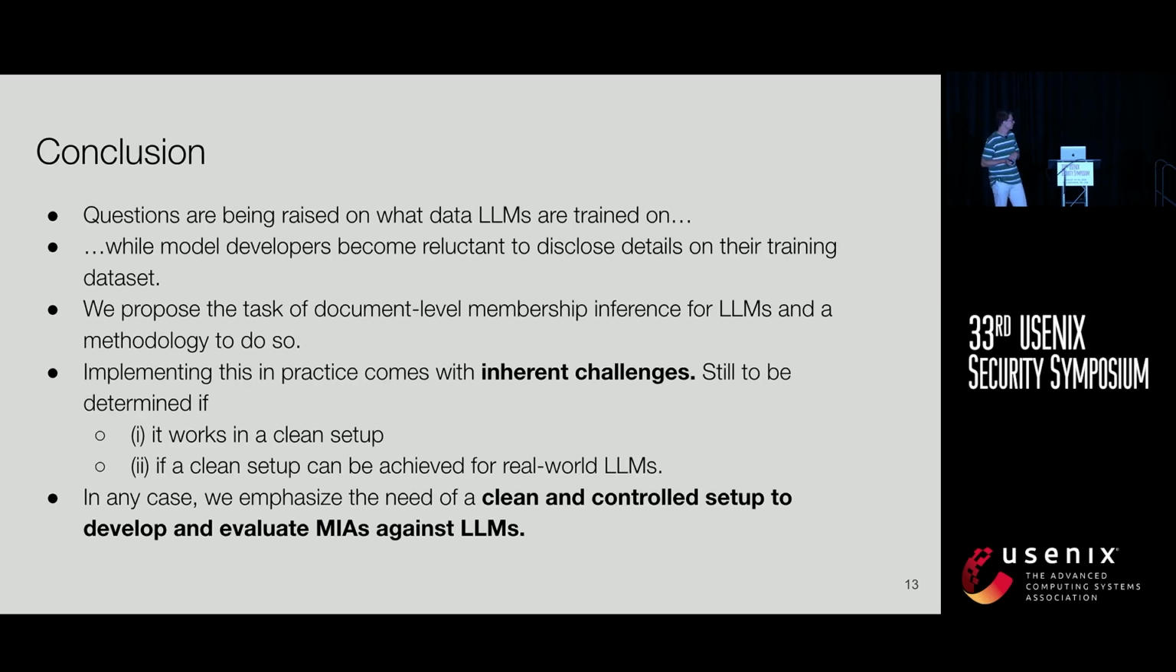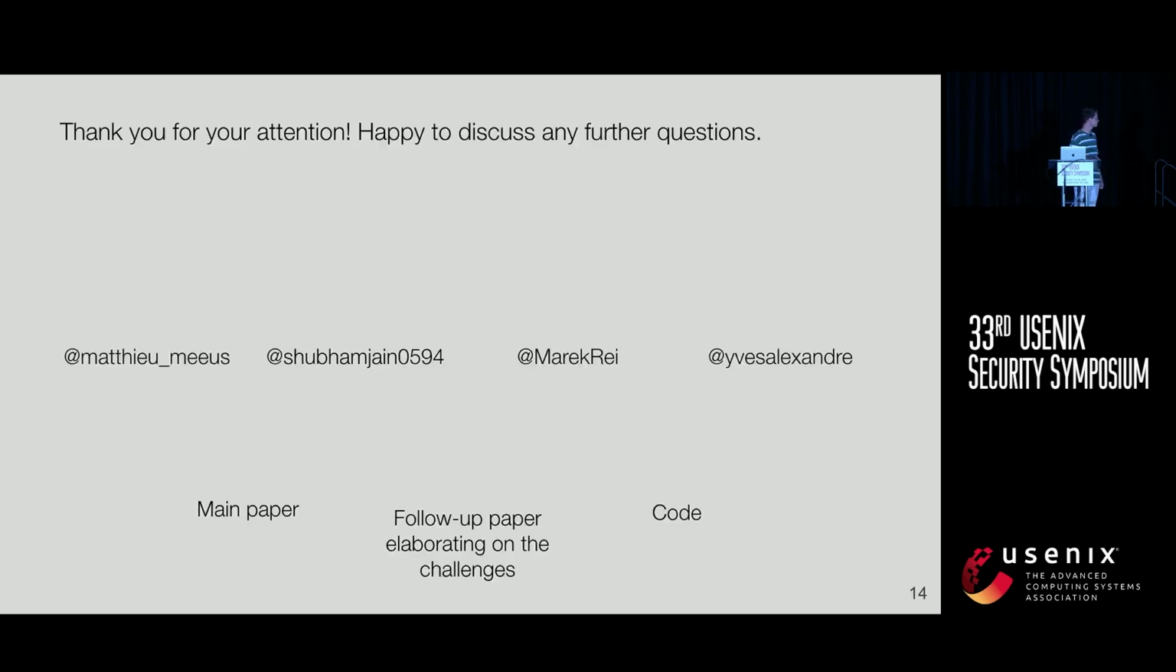So in conclusion, there are more and more questions about the transparency of pre-training data, while LLM developers are increasingly reluctant to disclose any details on the training data. We propose a task of document-level membership inference and a method to do so, but we also identify that implementing this in practice becomes challenging. It still needs to be determined, first of all, if such an attack works in a clean setup, and second, if a clean setup can be created for real-world LLMs. In any case, we emphasize the need for a clean and controlled setup to develop and evaluate MIAs against LLMs.